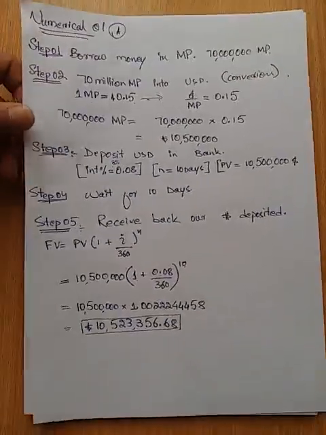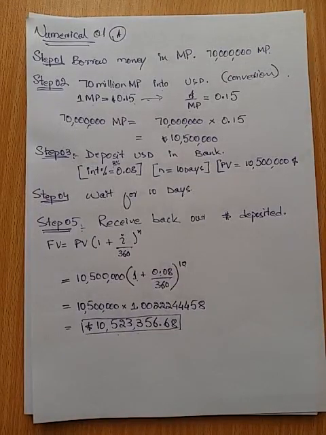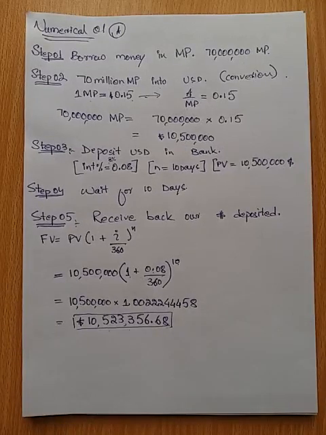So ladies and gentlemen, this was numerical 1 part A. The next video would be for part B. This was how you can make a profit using borrowing if the foreign currency is depreciating. The whole concept or topic of the numerical is called covered interest arbitrage. Thank you very much, ladies and gentlemen.